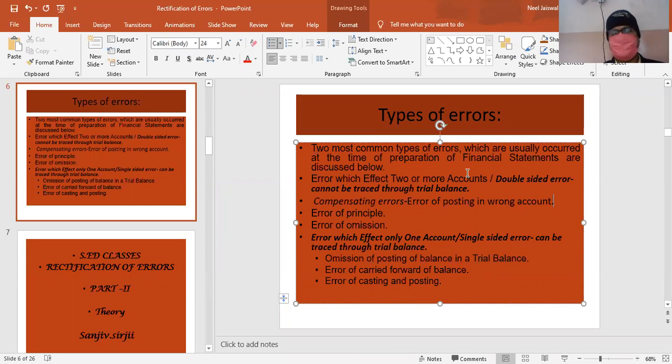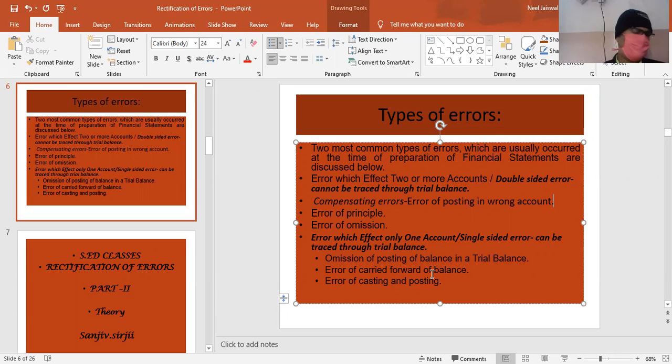We have not totaled the trial balance correctly, or we have not totaled the different day books correctly and we are taking it to the ledger account, or not totaled the ledgers correctly and we are taking it. So it is known as more or less carry forward total or error of casting. Even error of posting is also the same. It is already told over here in omission of posting.